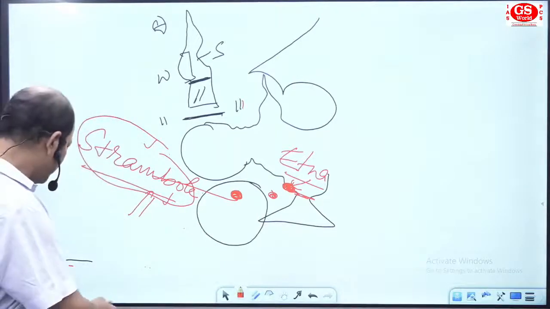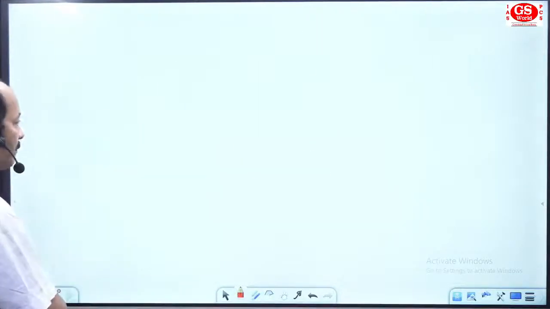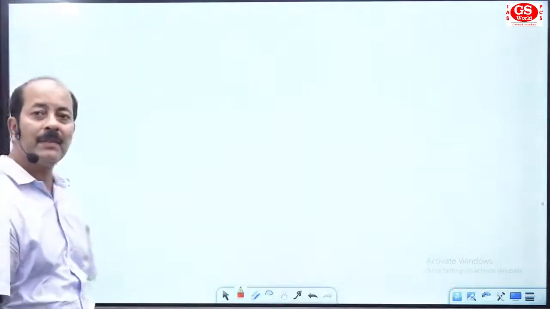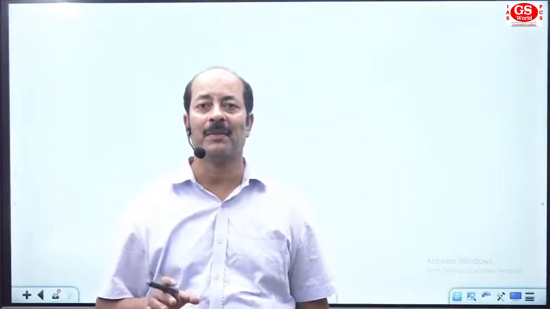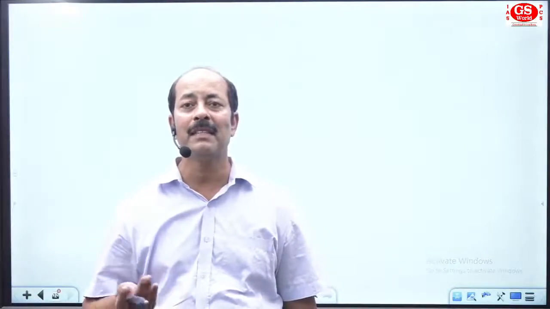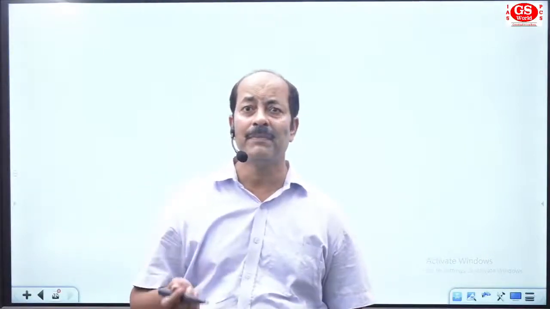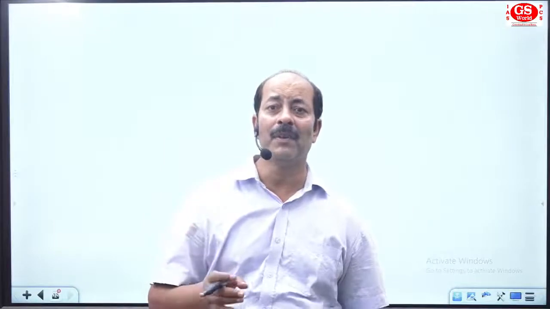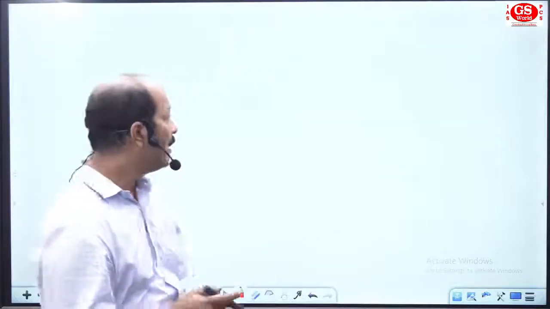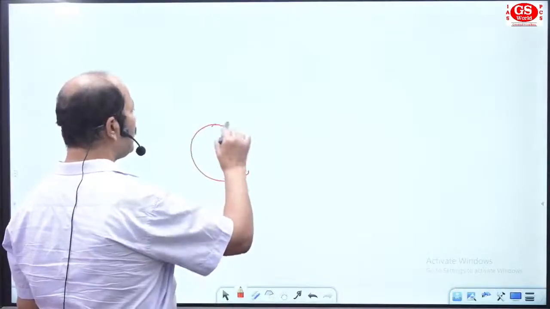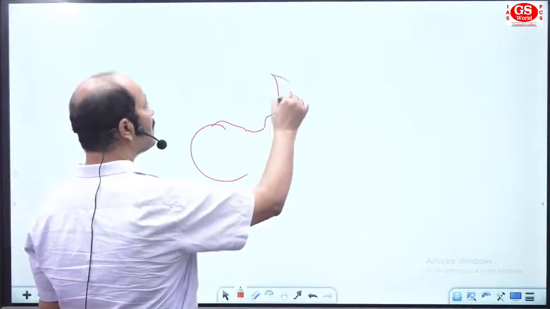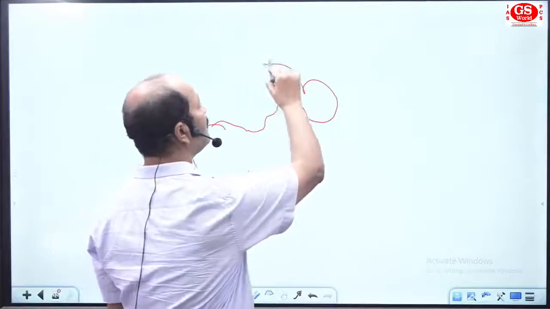Now come to the next area. In this area we are going to discuss some of the physical features of Europe. Physical features means areas which can be very useful and relevant for the principles of geography also. See here, in the outer part of Europe, we have discussed the Scandinavian countries.